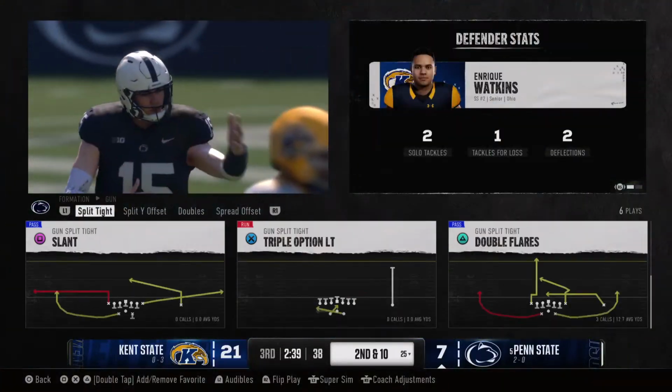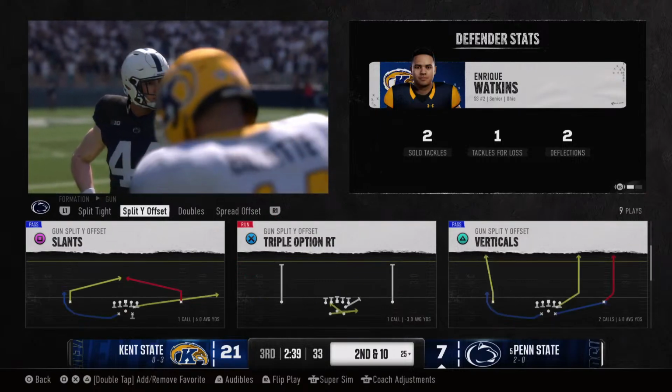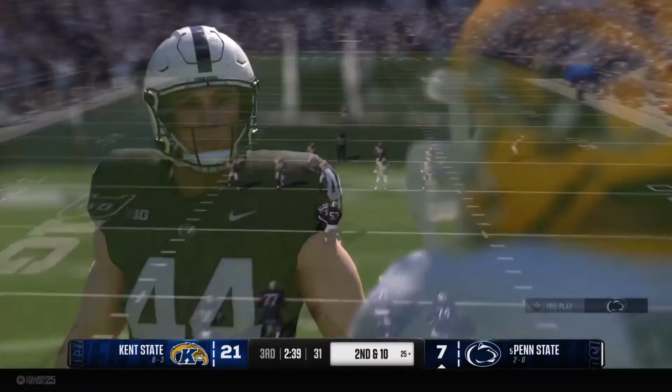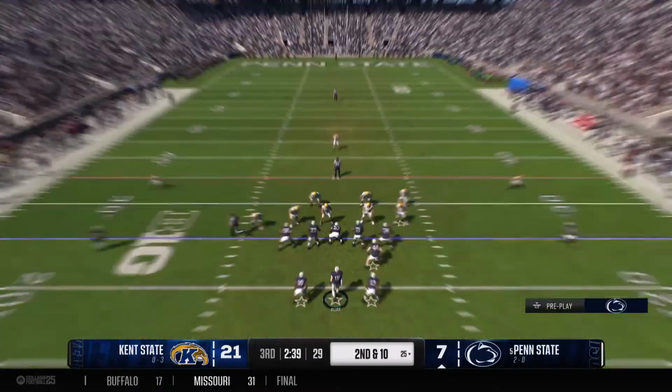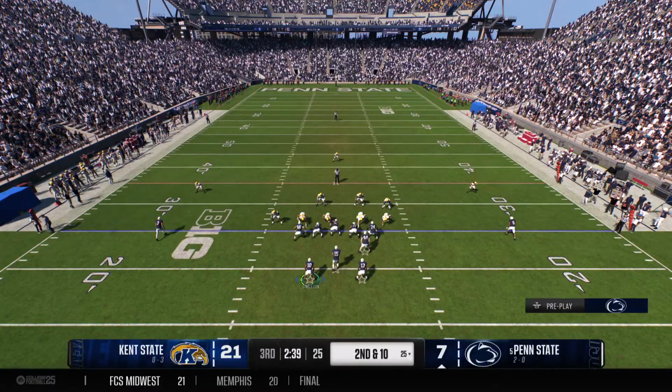I was just going to say, David, I mean, this thing can flip quick. You go down, score, all of a sudden your defense gets a stop, or who knows, better yet, gets a turnover. This game is entirely different. After the incompletion, it's 2nd and 10 from their own 25.